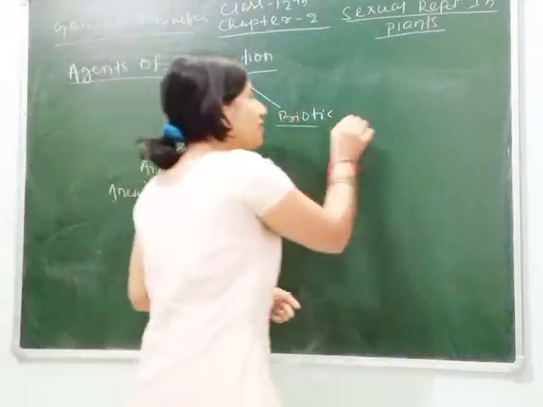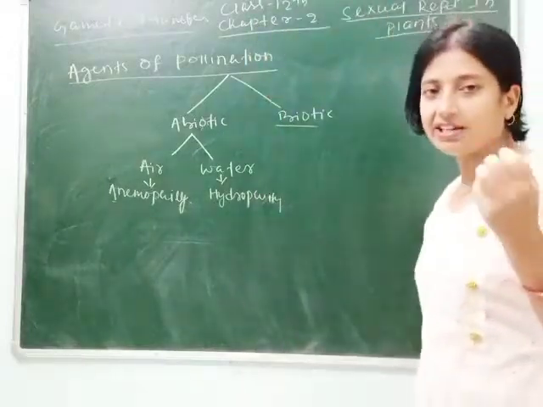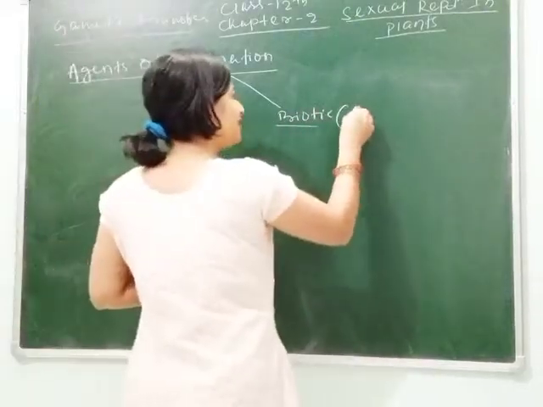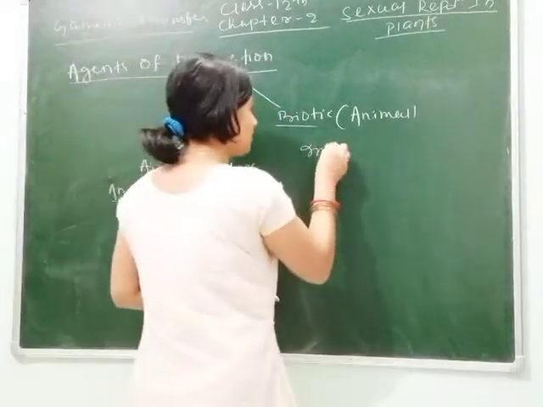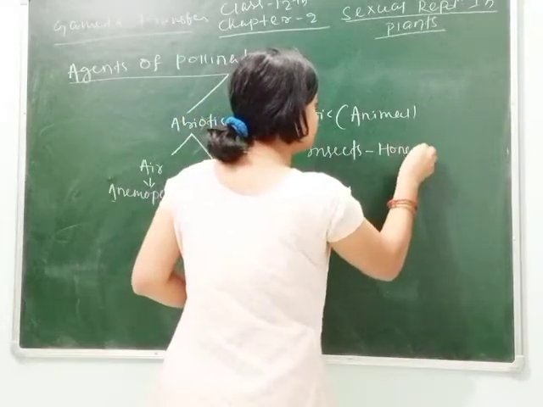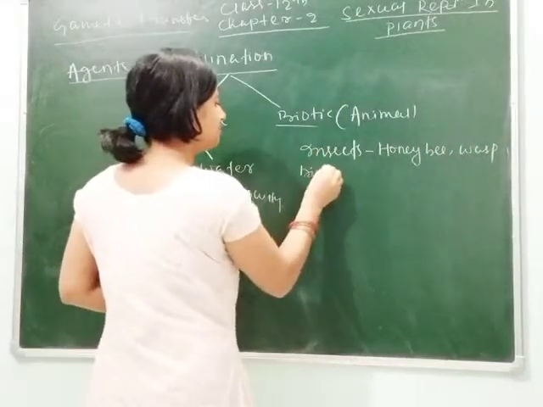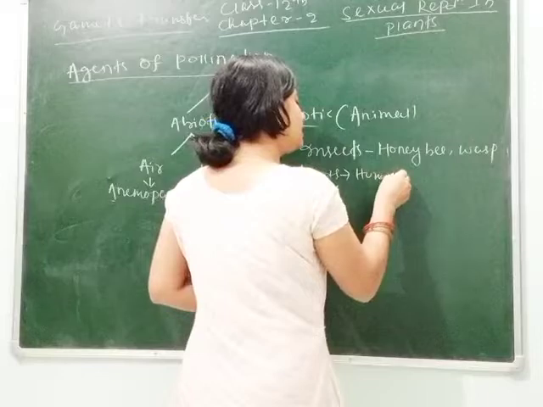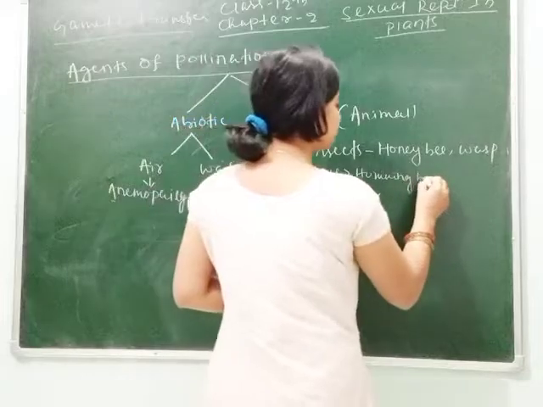Again, biotic agents means when the pollinating agents act as insects, birds, reptiles, etc. They are called biotic agents, and they are also of different types, and the main type is animal. In animals we have insects like honeybee, wasp. Then some birds also help in pollination, like the hummingbirds. They are small birds. You have seen small yellow and black colored birds, hummingbirds.